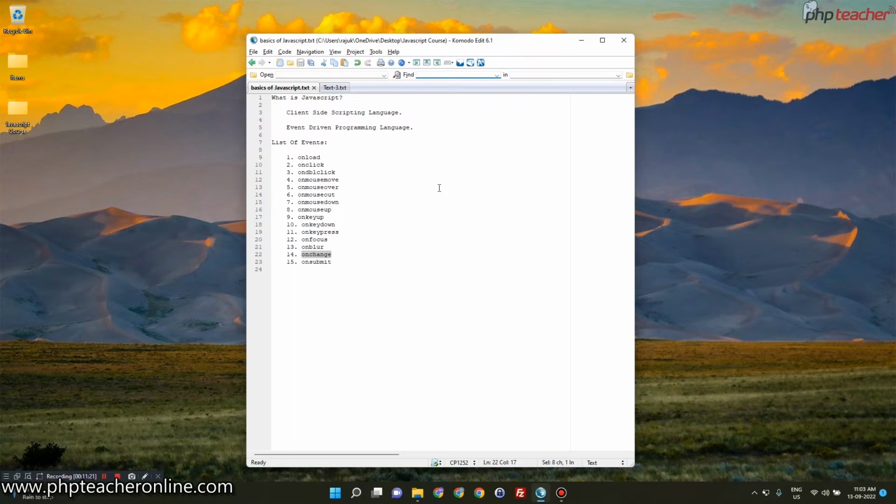Now the last one is on submit. Now what is on submit? People who know how to build HTML already know that there is a tag in HTML called form. Now you can submit a form.